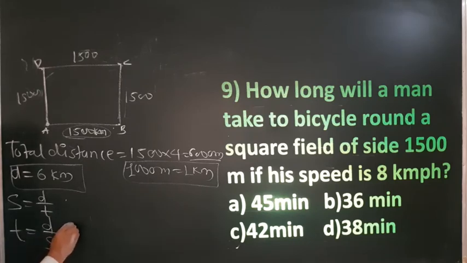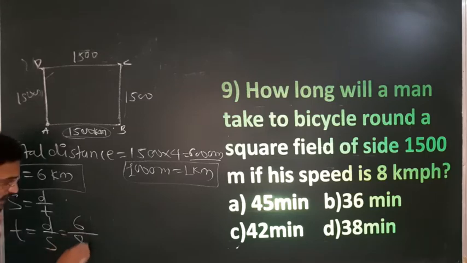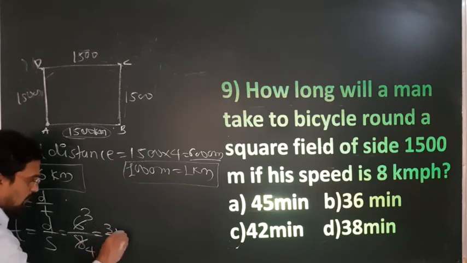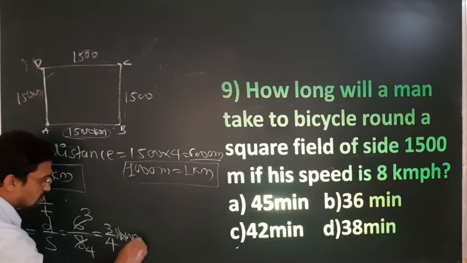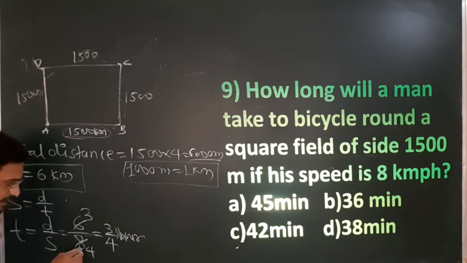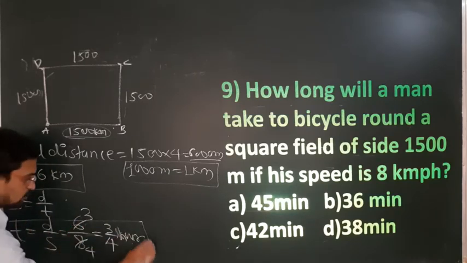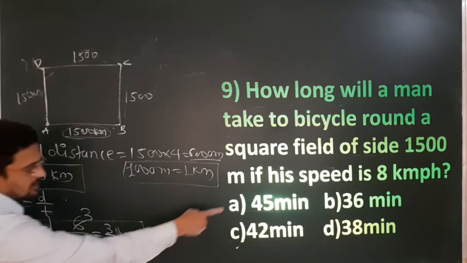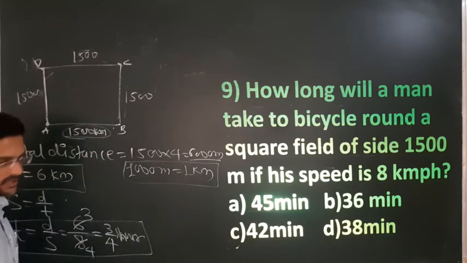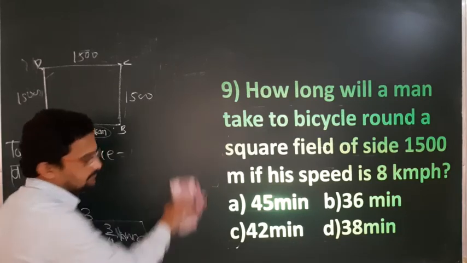Now speed is distance upon time, therefore time is equal to distance upon speed. Distance is 6 kilometer, and speed is 8 kilometer per hour. Because both are in kilometers, you can just take it. Divide this, 2 3s are 6, 2 4s are 8, so 3 by 4 hour, because distance is in kilometer and speed is in kilometer per hour, so time is in hour. But they have not asked the time in hours, they have asked the time in minute, correct?